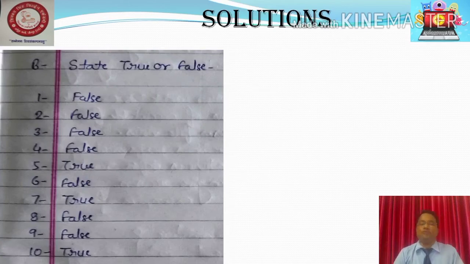So first answer false, second answer again false, third answer false, fourth answer false, fifth answer true, sixth answer false, seventh answer true, eighth answer false, ninth answer false, and the last answer is true. Right, students? So this is the answer of your true false question. Okay, and please match, and you should make sure that your answer is correct according to this answer, right? Okay, now I am coming to the next part, next slide.